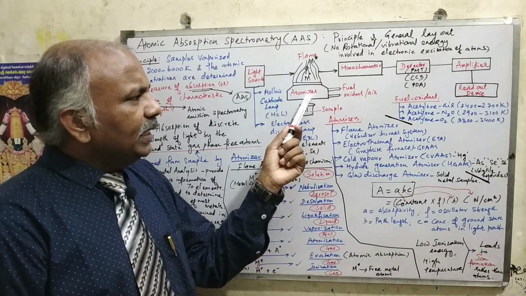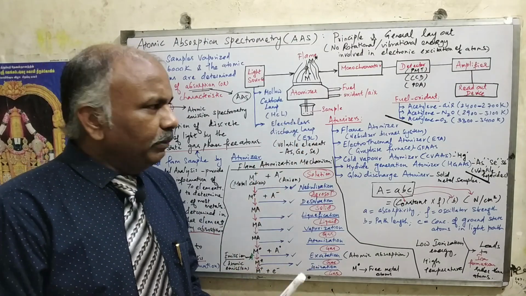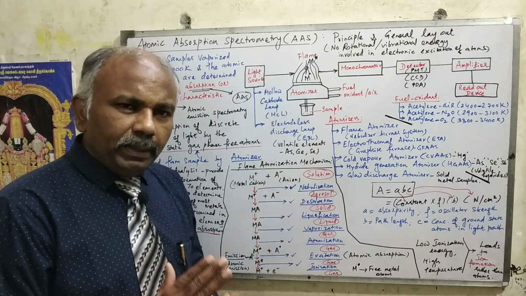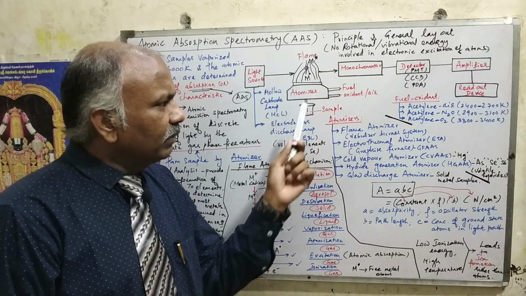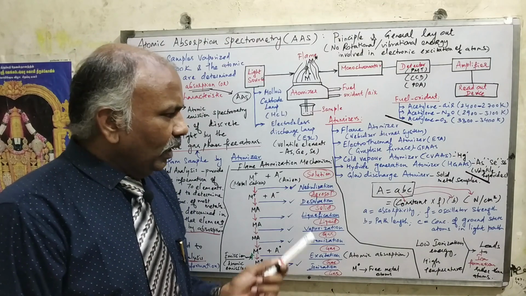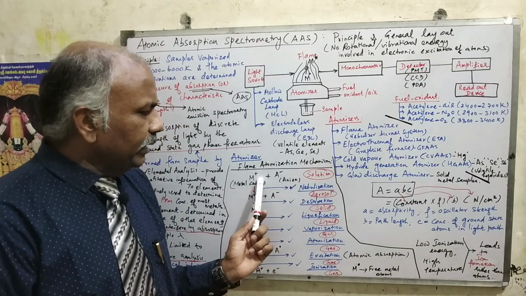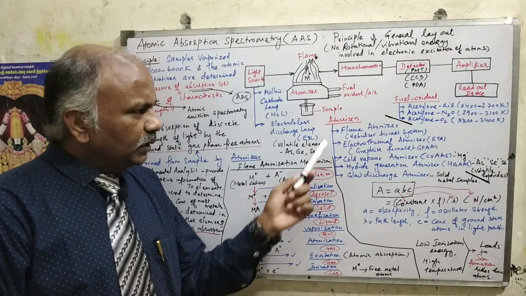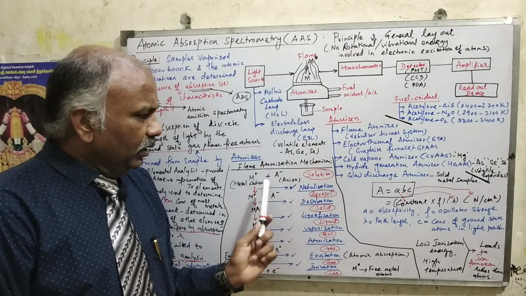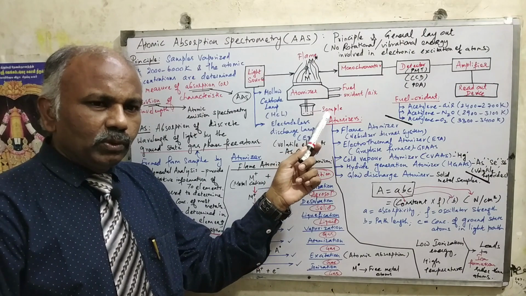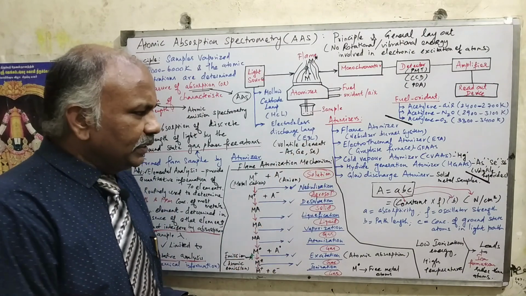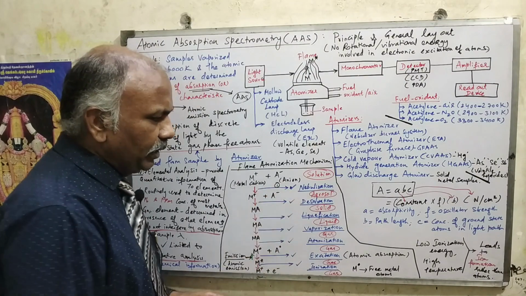Now, what is the mechanism of this atomization? I told already how the sample will be getting excited. What is the basic fundamental mechanism behind this flame atomization, right? I am just giving an example here. I am taking a metal cation, any metal cation, and I mix it with an anion that is present in the beaker as a sample. So the sample will be in solution form. What will happen? The first important step that takes place is nebulization.